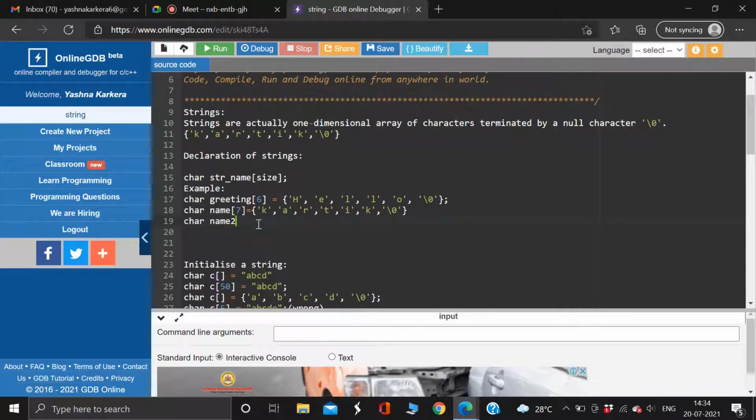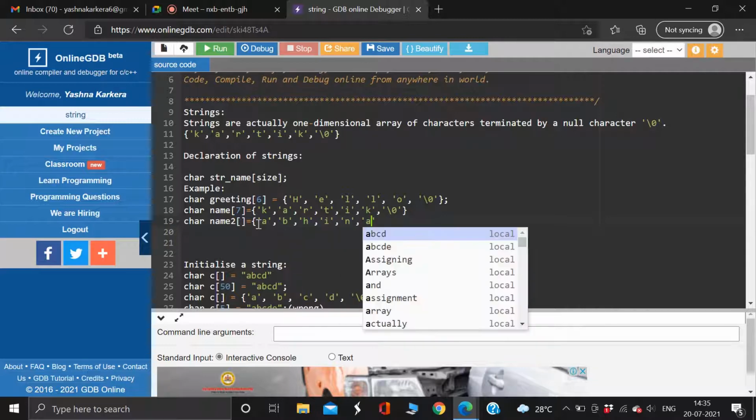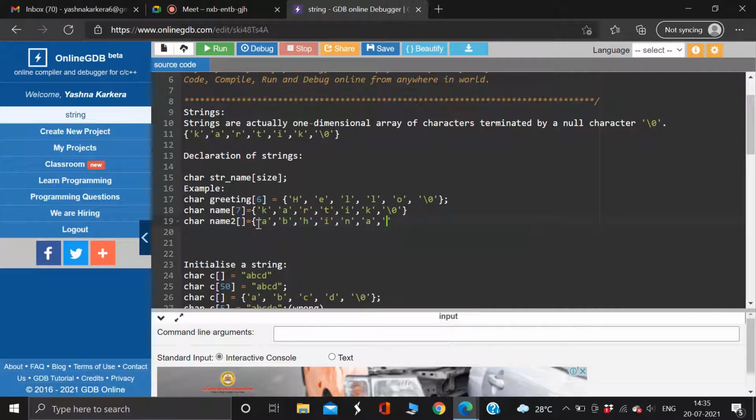Another name. Now I'll write a name. You've got to say the size. What will come after this? Now tell me the size of the string.